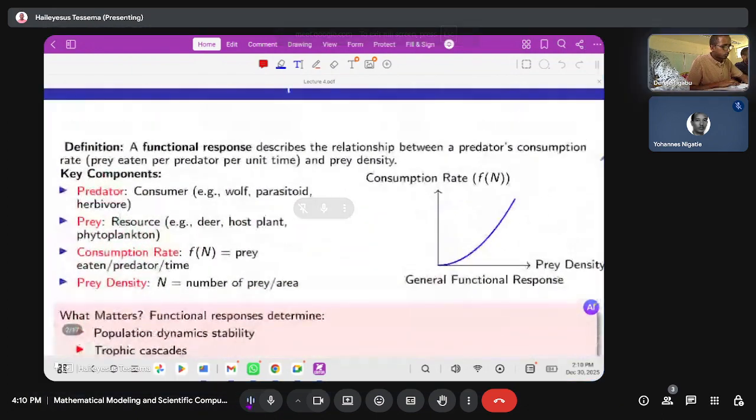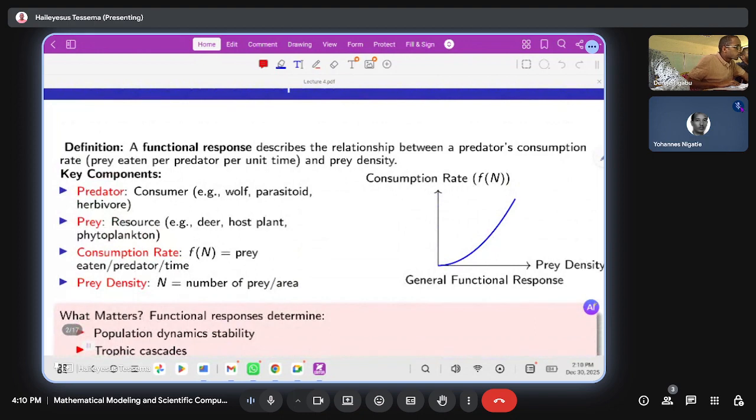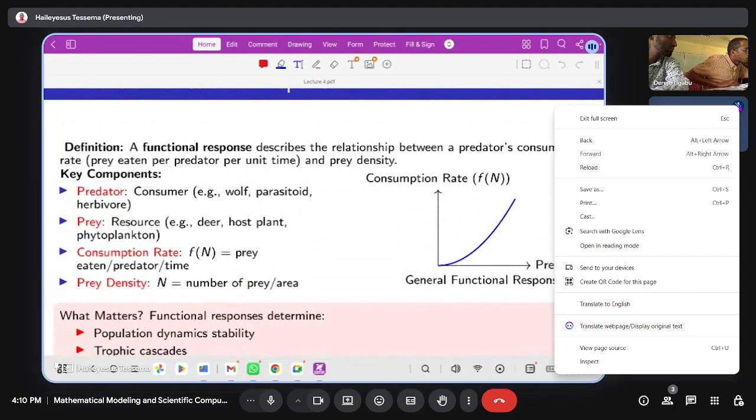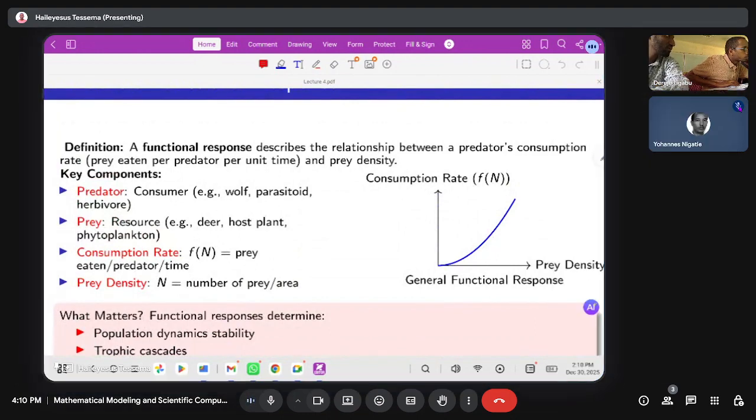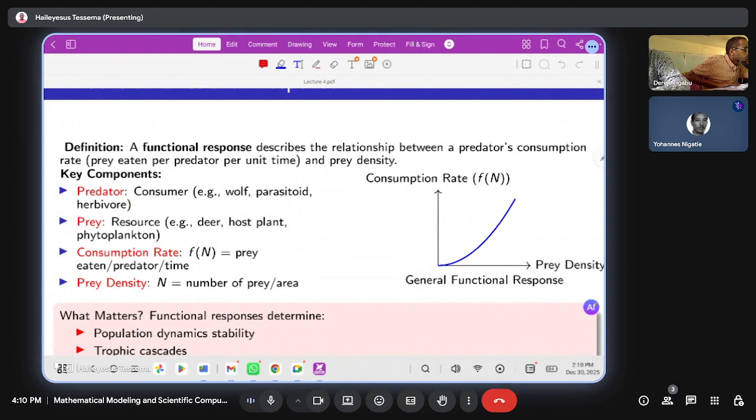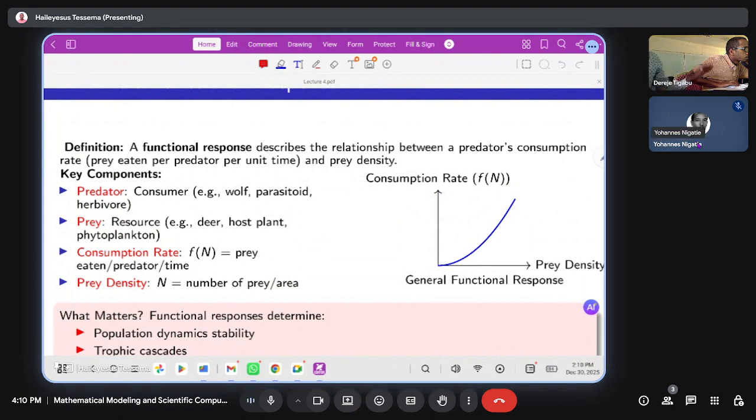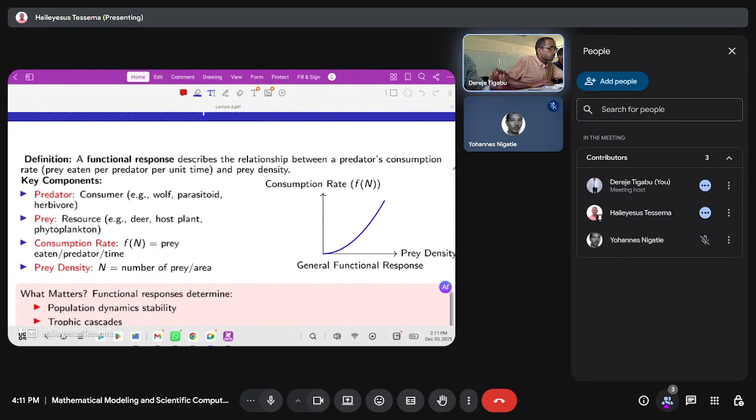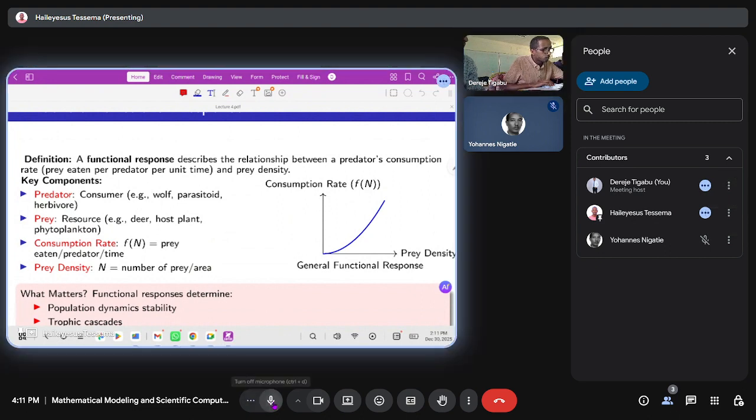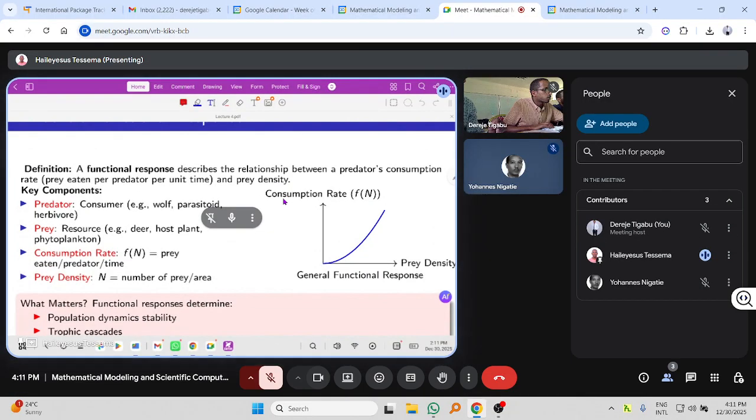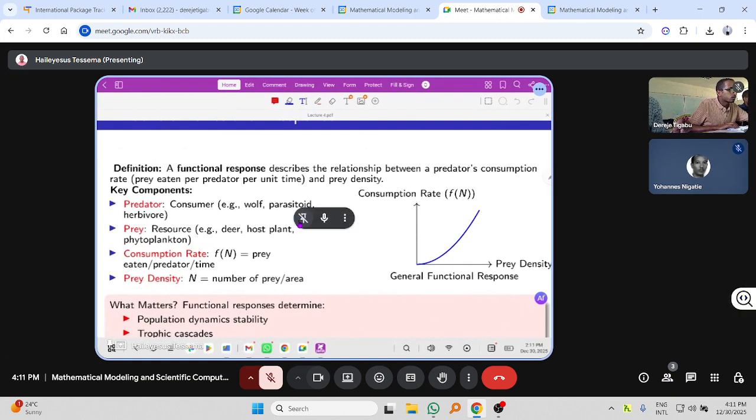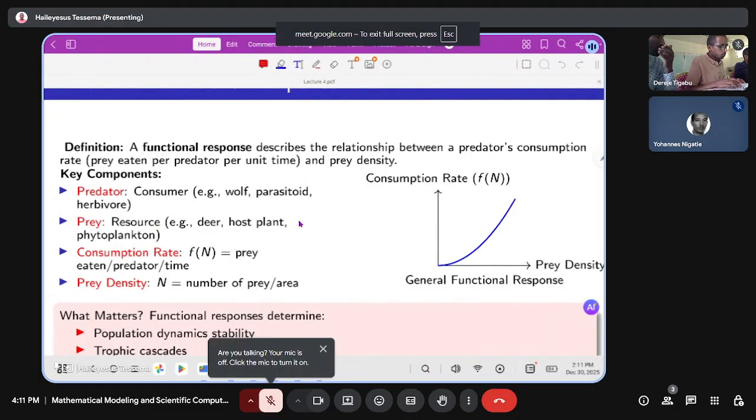About functional response. Even though I'm not a mathematical technology expert, but it's in the content. So I'm not an expert to say something about functional responses, because mostly functional responses are the concepts of a prey-predator model.